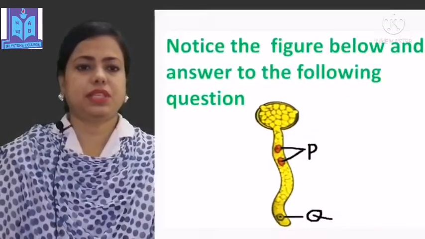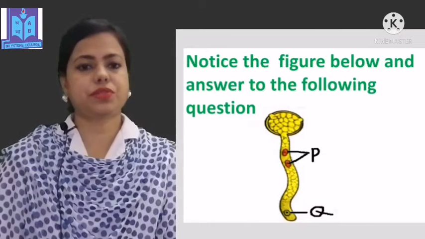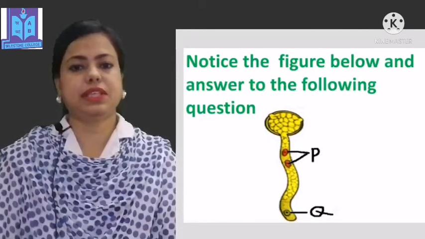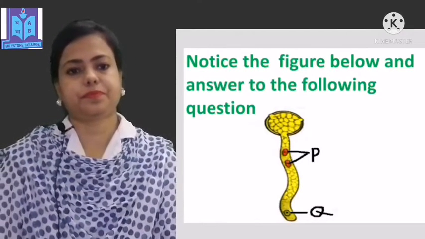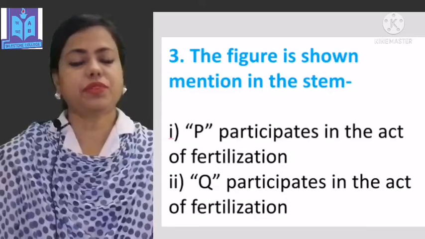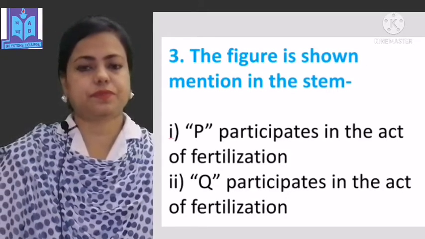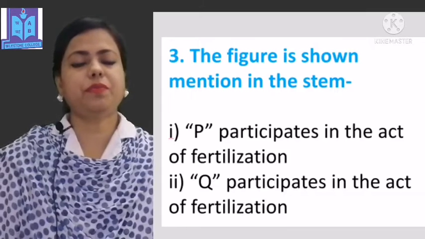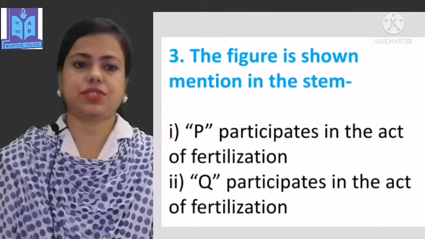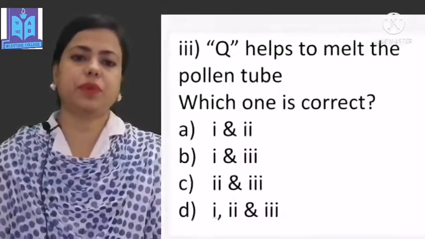Our next question is, notice the figure below and answer the following questions. In this slide, you can see the figure. The question is, for the figure mentioned in the stem: Option number 1, P participates in the act of fertilization. Option number 2, Q participates in the act of fertilization. Option number 3, Q helps to melt the pollen tube. Which one is correct?